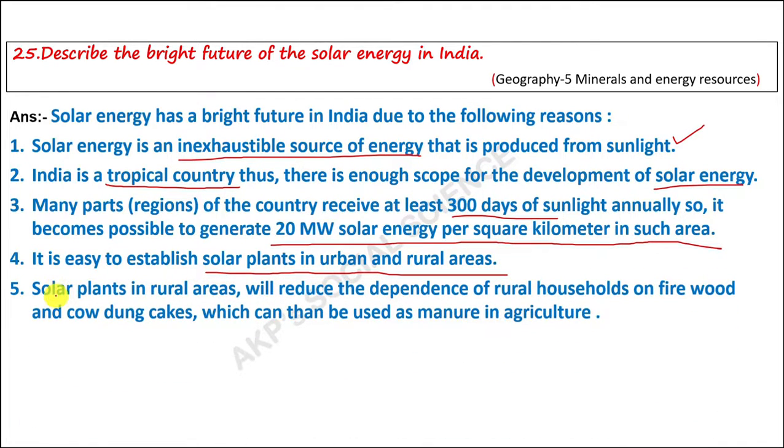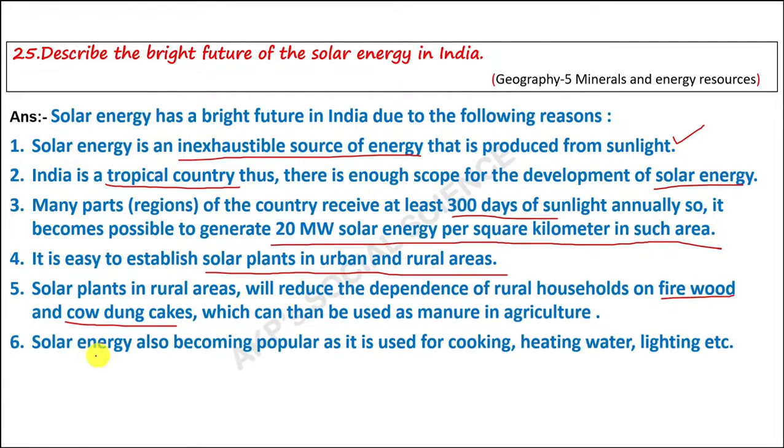Next, solar plants in rural areas will reduce the dependence of rural households on firewood and cow dung cake, which can thus be used as manure in agriculture. Solar energy is also becoming popular as it is used for cooking, heating water, lighting, etc.